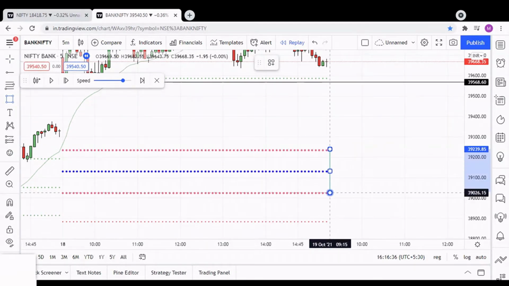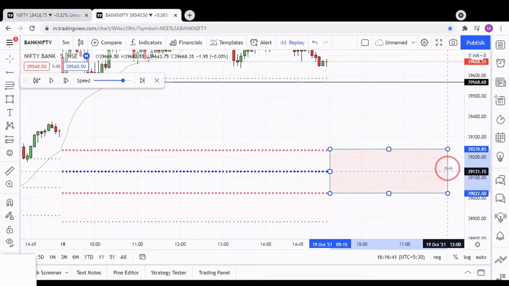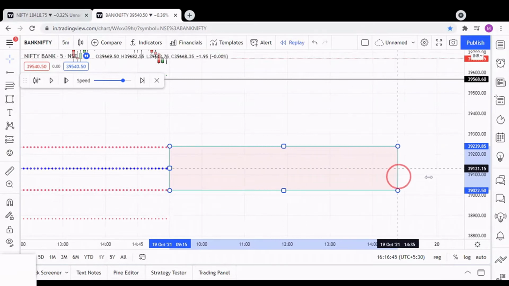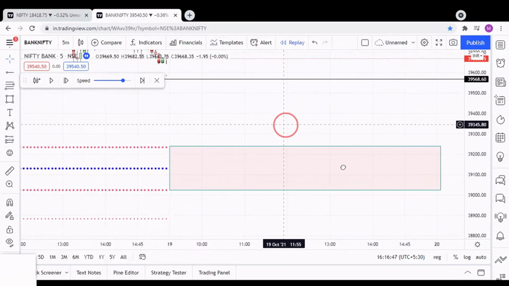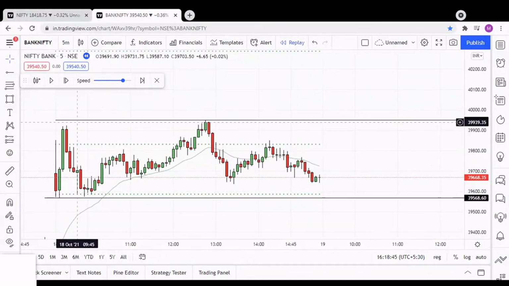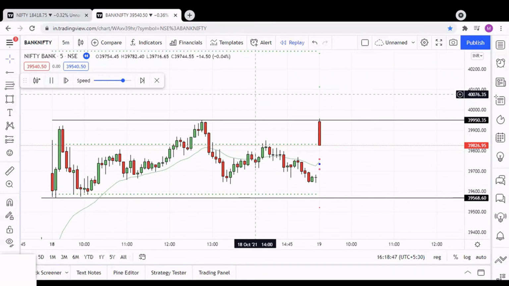We can also expect a gap up opening in Bank Nifty chart. I think this Virgin CPR is not necessary, still will mark it. And these are the supports and resistances. Let me play the candles now.